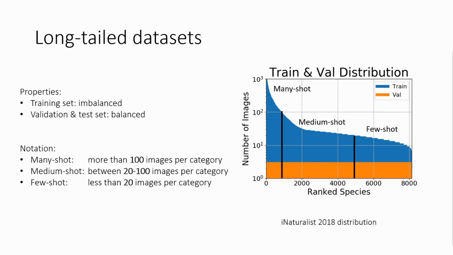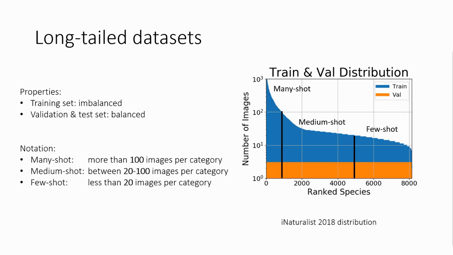To start, let's establish what long-tailed datasets are. We're talking here about large-scale datasets with many different visual categories, where some classes are common and have a lot of training examples per category, and many classes are rare and have only a few examples. The exemplary distribution is seen on the right based on the iNaturalist 2018 data.